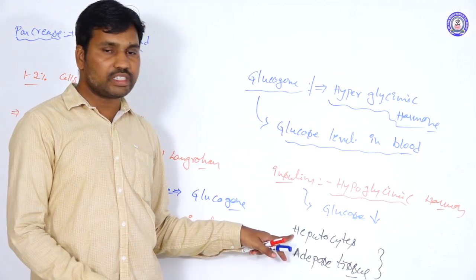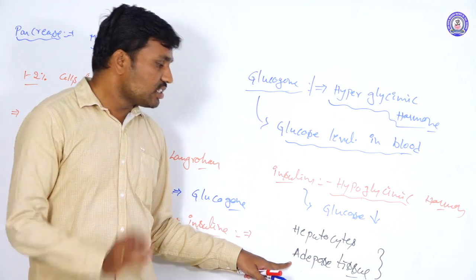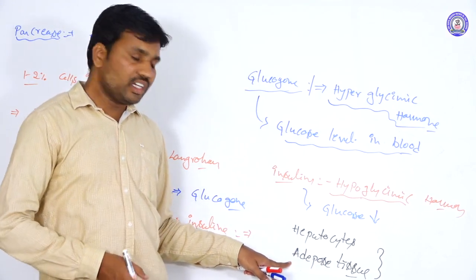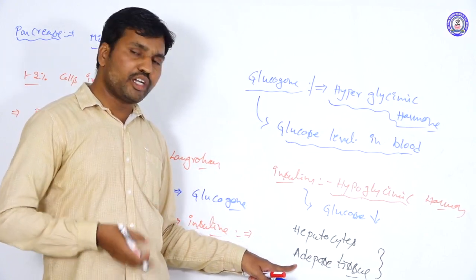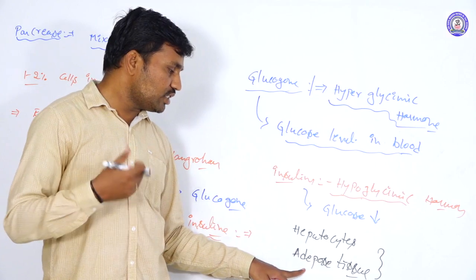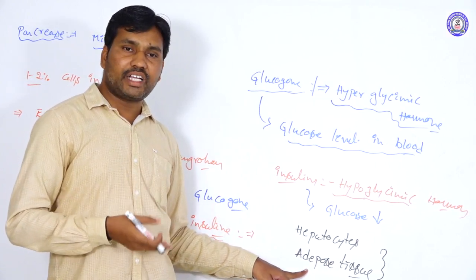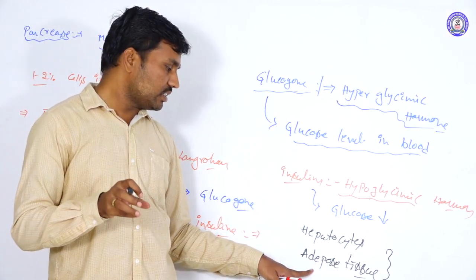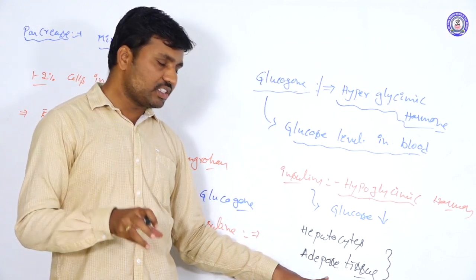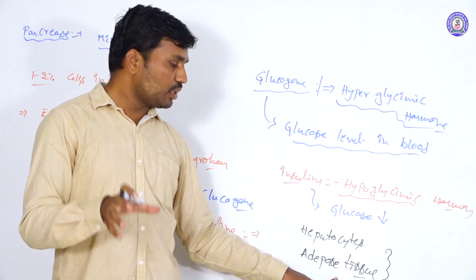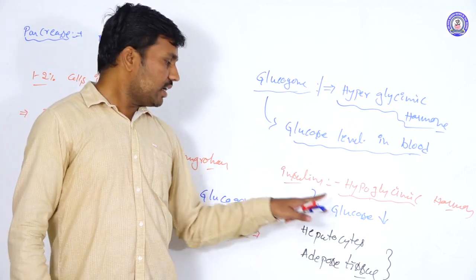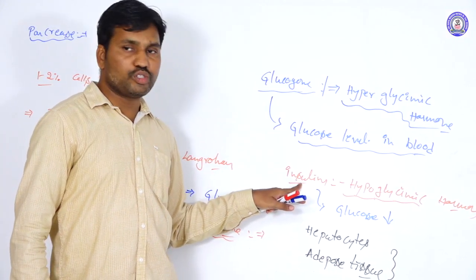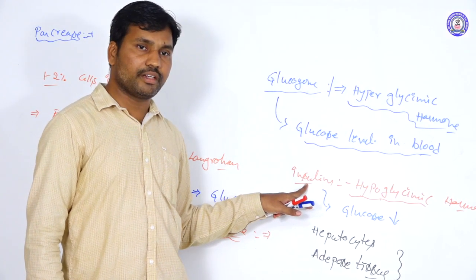If the glycogen level in the liver is exceeded, the remaining excess goes to the adipose cells, which store it. This is the function of insulin.